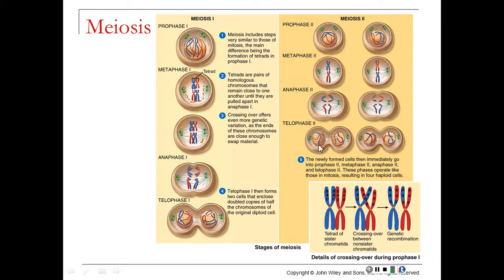At the end of meiosis 2, you only see 1 blue and 1 red. And because of the crossing over that took place in prophase 1 of meiosis 1, these 4 half cells that are created are non-identical. They're very different from each other, which again is going to mean you are different from your brothers and sisters, or your children, unless they're identical twins. It's because the process that made the sperm and eggs that formed them was meiosis and created different gametes.